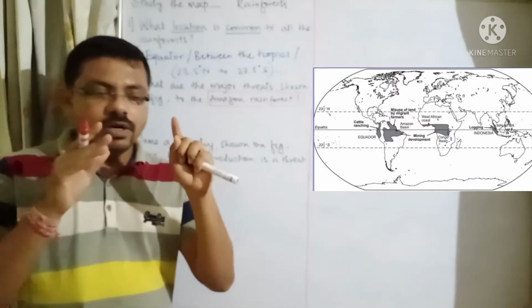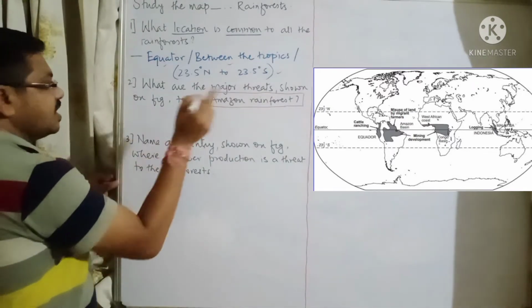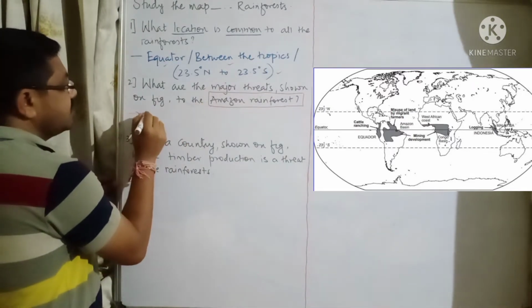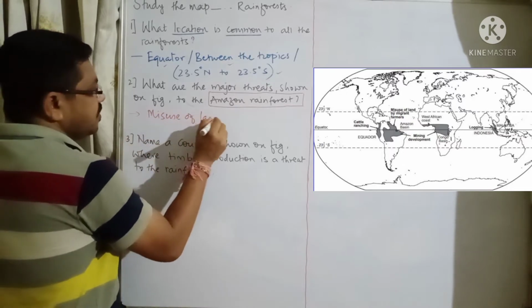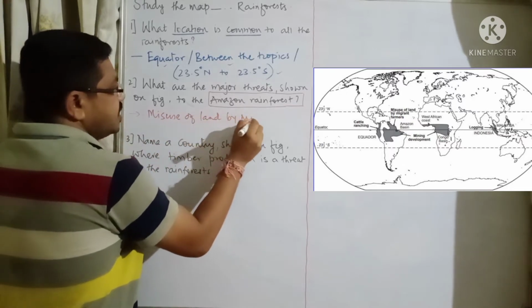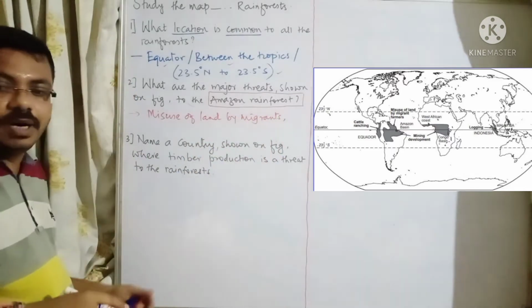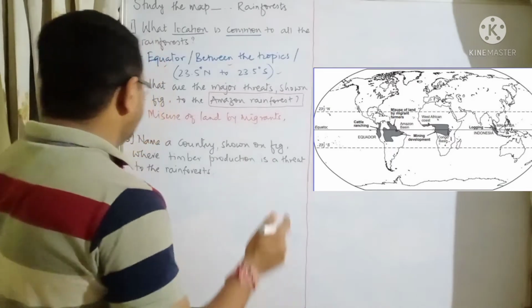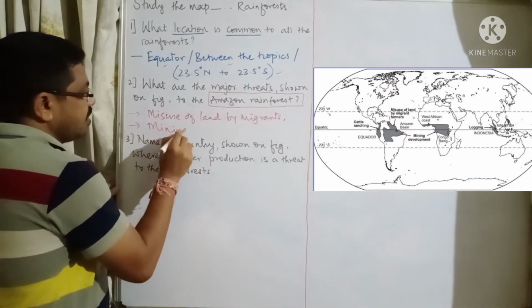So here the major threat is misuse of land by migrants. That is visible. This is one of the major threats which is visible, and another major threat which is visible is the mining activity.